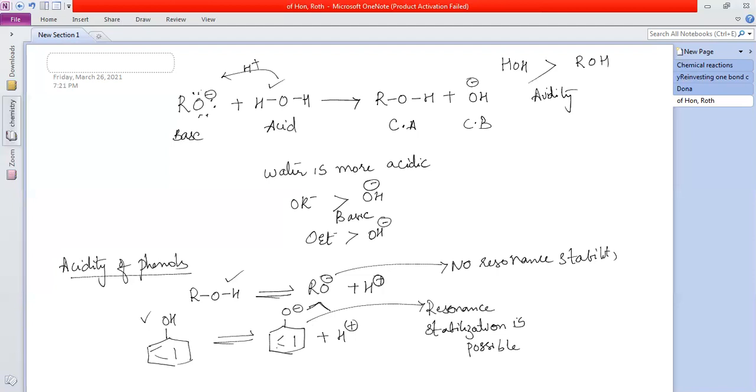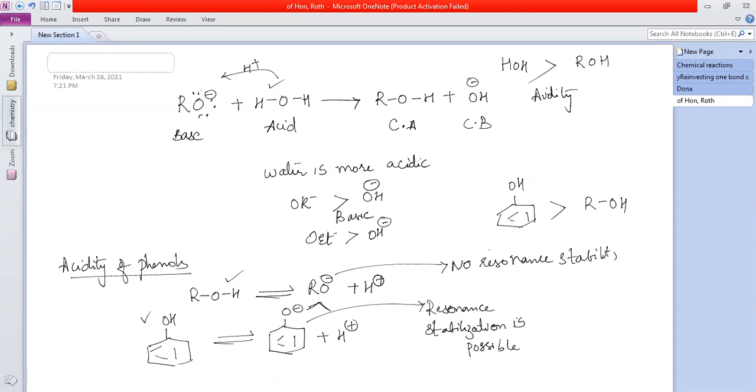Understood? Which is more acidic now, phenols or alcohols? Which is able to give the H plus easily? Phenols, yes. See, phenoxide is more stable, means it is able to give the H plus easily. Which is able to give the H plus easily, that is more acidic.